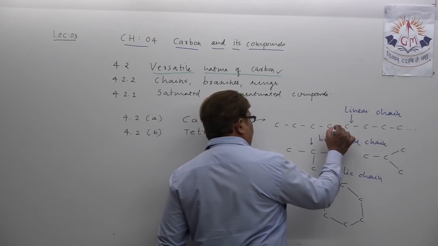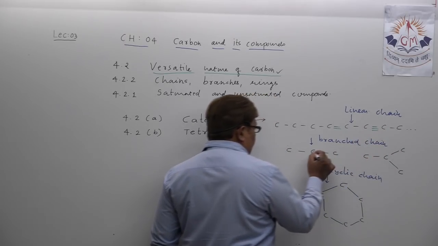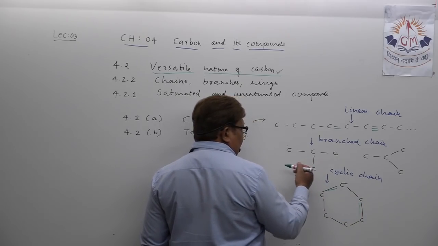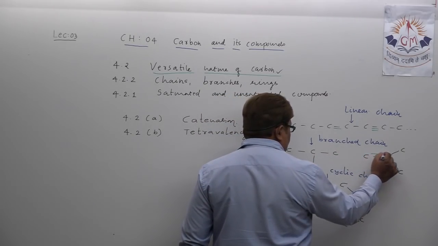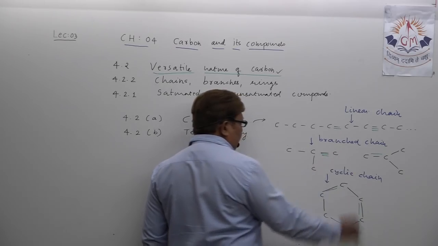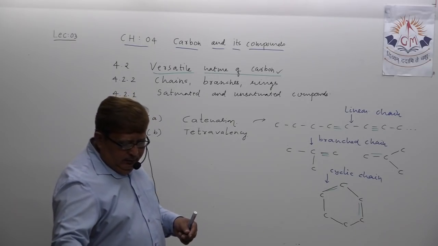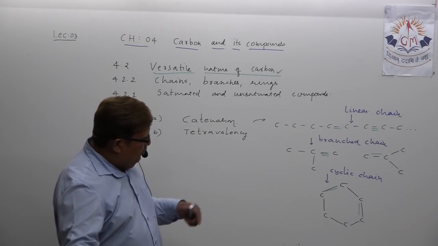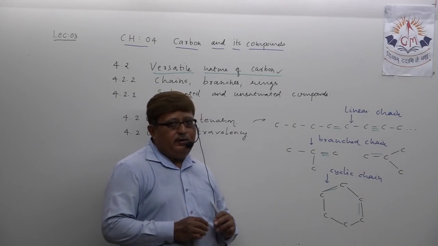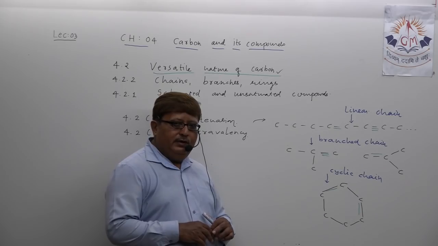There can be a double bond, there can be a triple bond, here also there can be a double bond, or maybe I am trying to explain, maybe a triple bond. Just because carbon shows so many types of chain skeleton, but at the same time there are some double or triple covalent bonds.